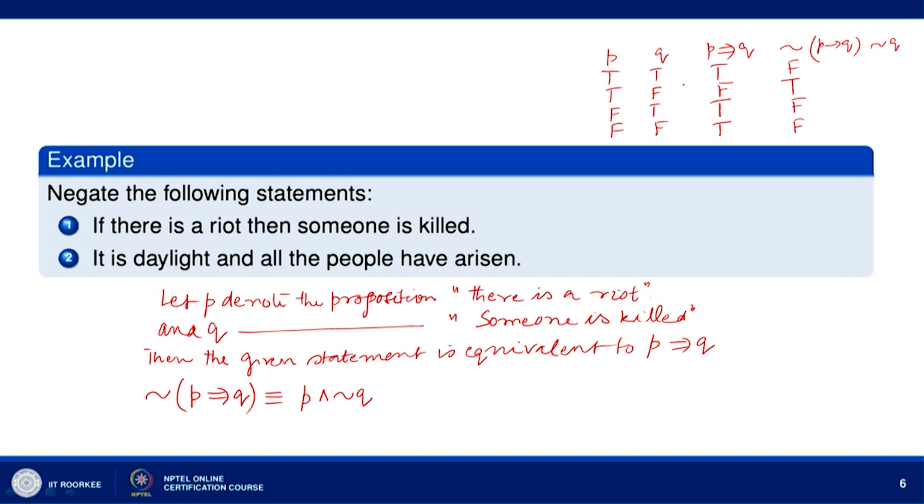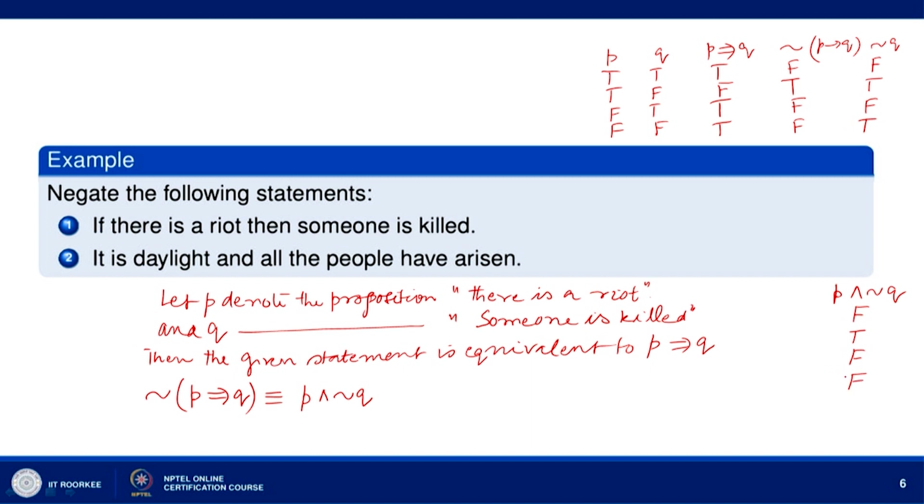Not Q has truth values F, T, F, T. We can find the truth values of P and not Q. P has truth value T, not Q has truth value F. So, P and not Q will have truth value F. Then P has truth value T, not Q has truth value T. So, P and not Q will have truth value T, and then P has truth value F, not Q has truth value F. So, P and not Q will have truth value F, and then P has truth value F and not Q has truth value T. So, P and not Q will have truth value F.